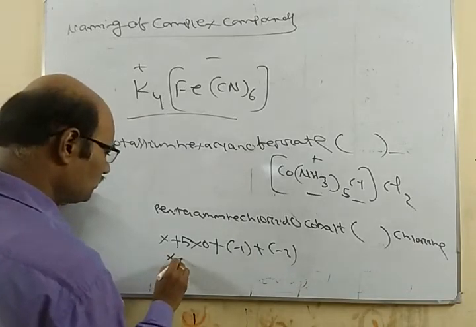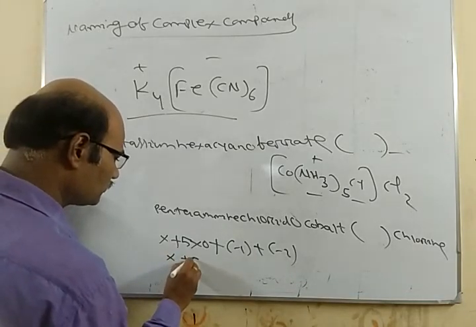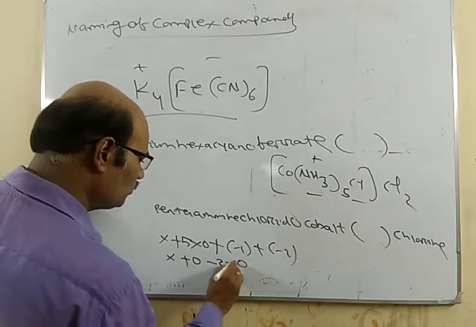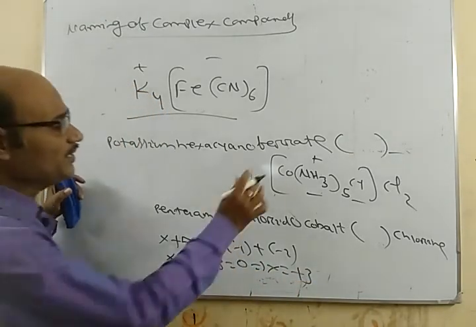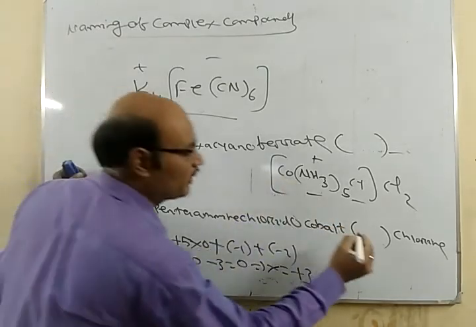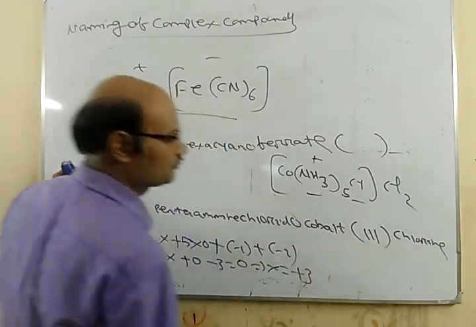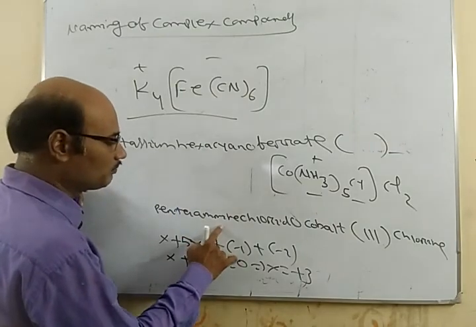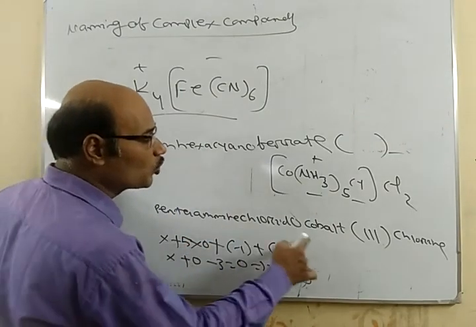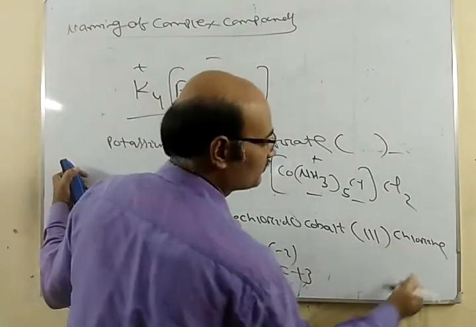So x plus 0 minus 1 equals plus 2, this implies x equals plus 3. So 3 is the oxidation number of cobalt here. So what name will I write? Pentaamminechloridocobalt(III) chloride.